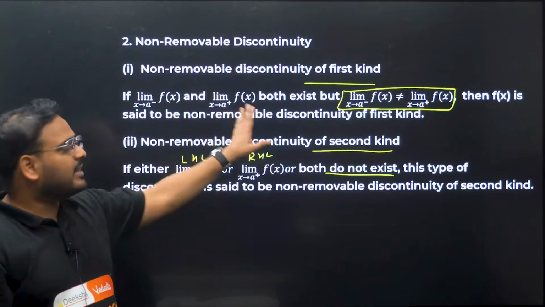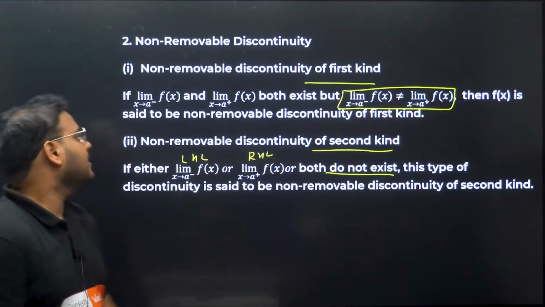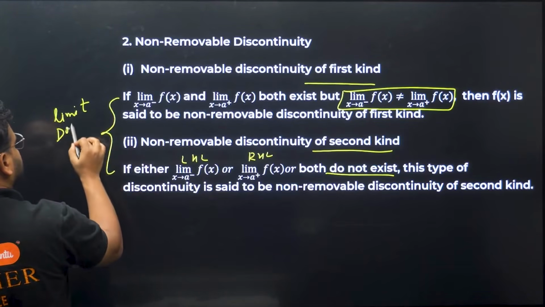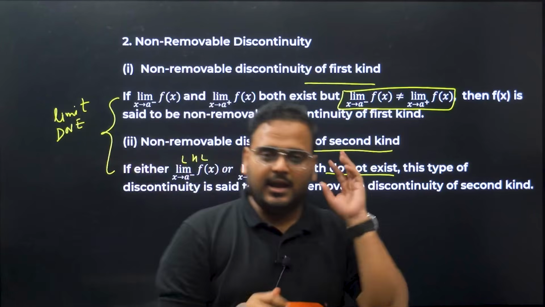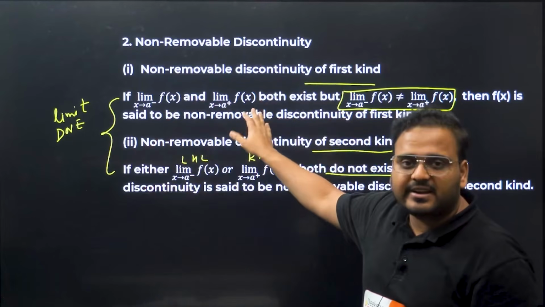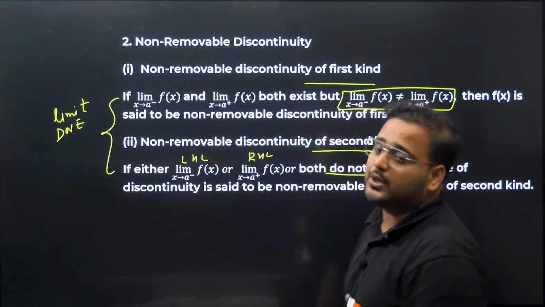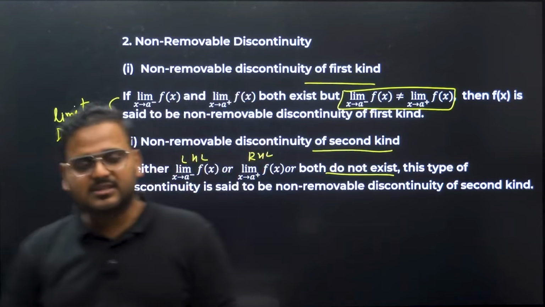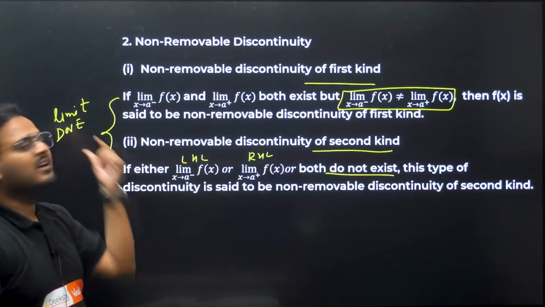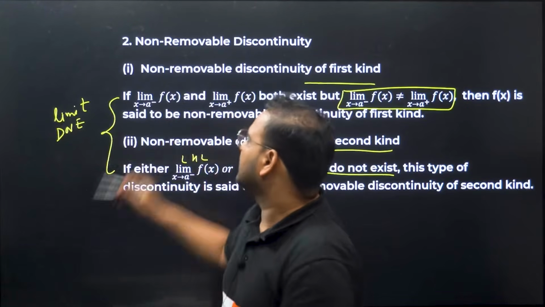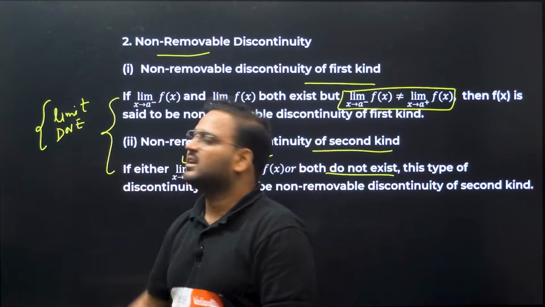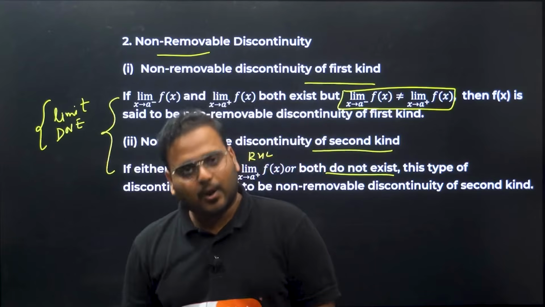Very simple. When the limit exists but is not equal, it means the limit does not exist basically. Both the conditions represent what? They represent that the limit does not exist. Because for the limit to exist, we know very well, LHL and RHL should be defined and should be equal to each other, right? But in this case, you can see they are both defined, existing in nature but not equal. What can we say about that then? It means the limit does not exist. Even over here, LHL and RHL are not even existing in nature. It simply implies that the limit does not exist. So both these types of non-removable discontinuity are based on the limit not existing. Got it? I hope this is clear to all of you.